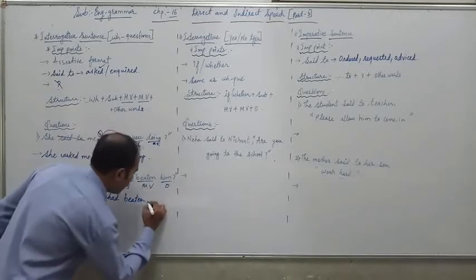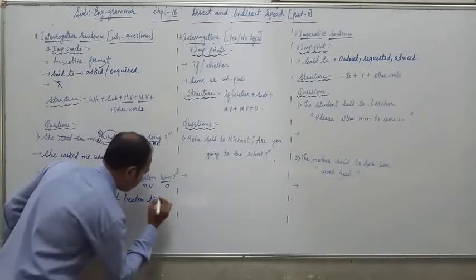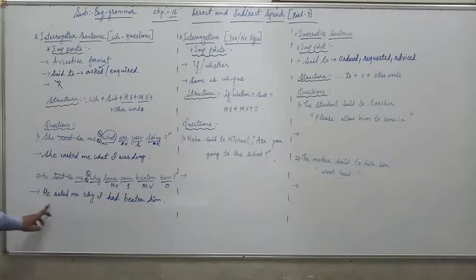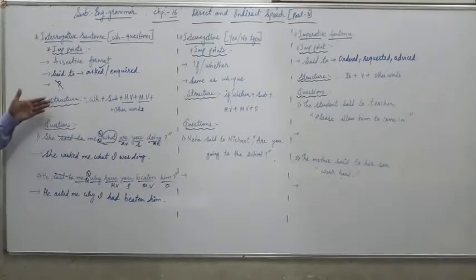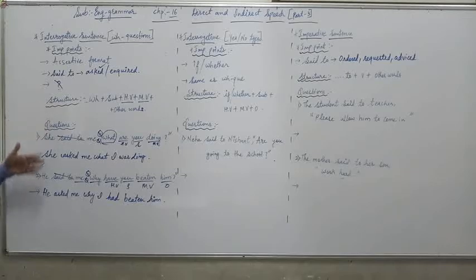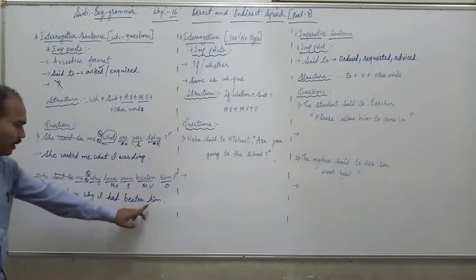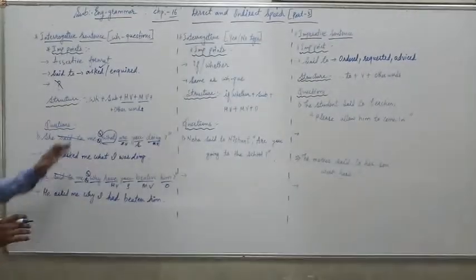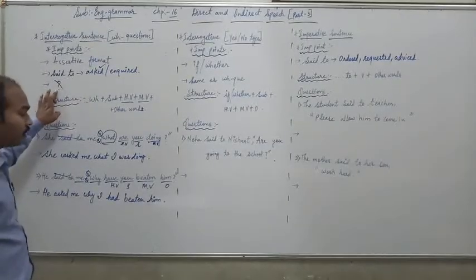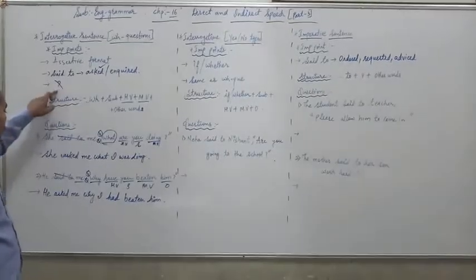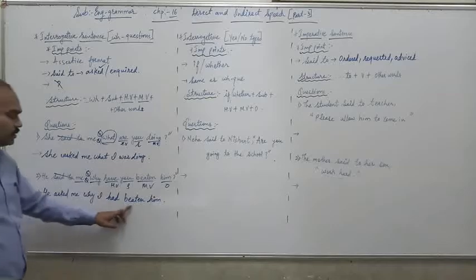Other word is him. Full stop. So your answer is, he asked me why I had beaten him. In this way we have to change sentences from direct to indirect. Okay. You can see here subject, verb and object. In this pattern, in assertive pattern, we have to write, and also we have to drop the question mark. We cannot use a question mark in an indirect sentence.